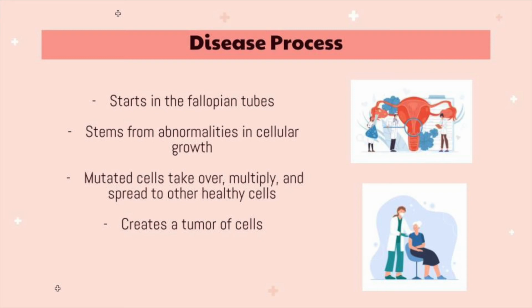Lastly, the disease process for ovarian cancer starts like any other cancer when the normal cells become crowded out by cells with gene abnormalities. It was once believed that ovarian cancer started in the ovaries, but more recent evidence shows that it starts in the fallopian tubes. The mutated cells will then take over, multiply, and spread to other healthy cells, creating a mass tumor of cells.